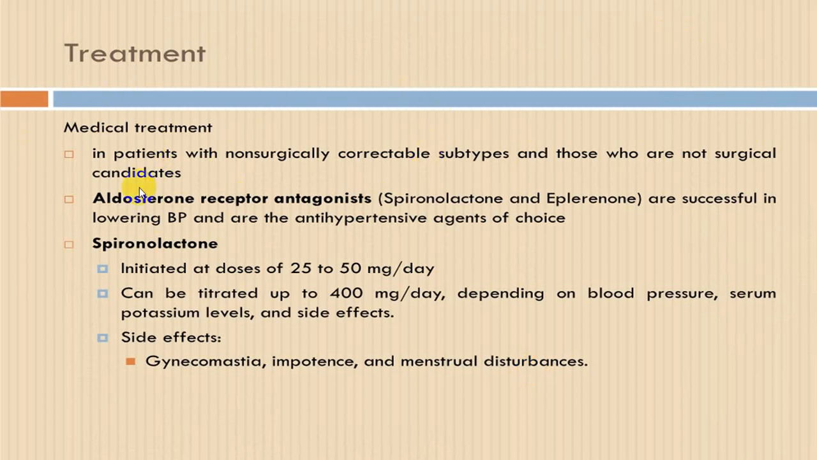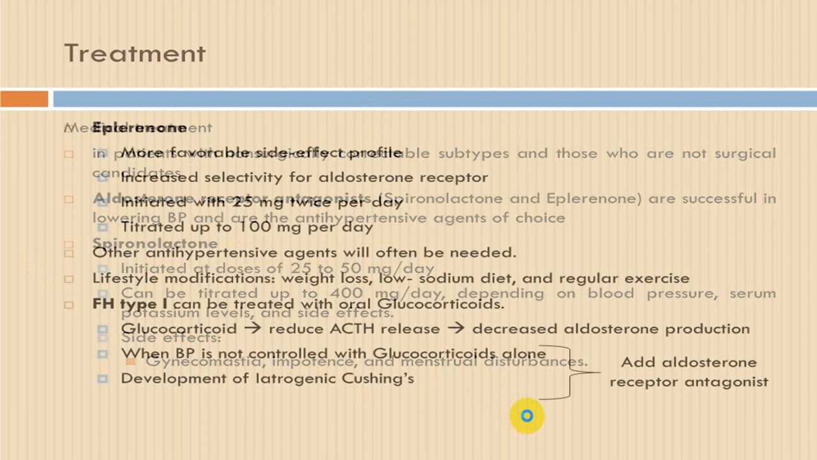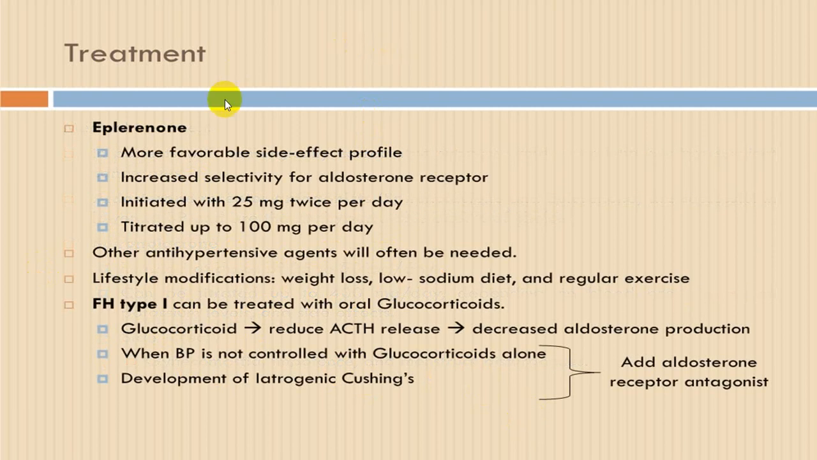Usually aldosterone receptor antagonist is very easy, and they give very good results in both lowering the blood pressure as well as decreasing the aldosterone action. And spironolactone and eplerenone is the best. You can go from 25 milligram to 50 milligram. You can go up to 400 milligram. The side effects of spironolactone is gynecomastia, impotence, and menstrual disturbances. Eplerenone is another drug which you can utilize. You can start with 25 milligram twice a day, and you can go up to 100 milligram per day.